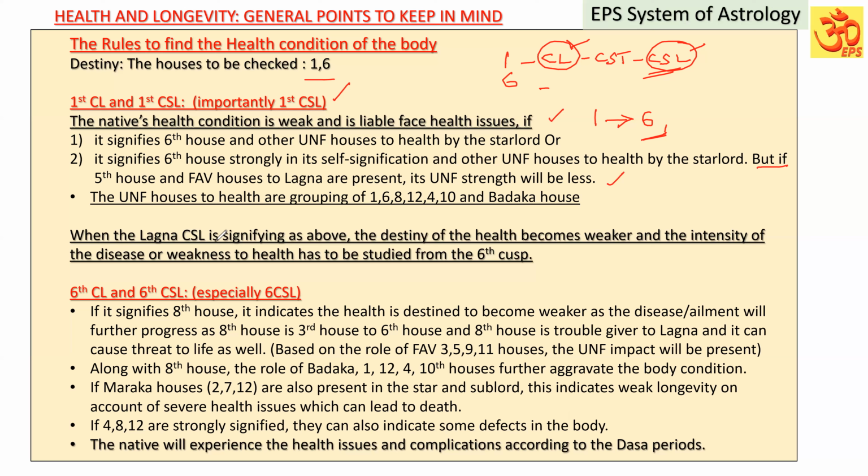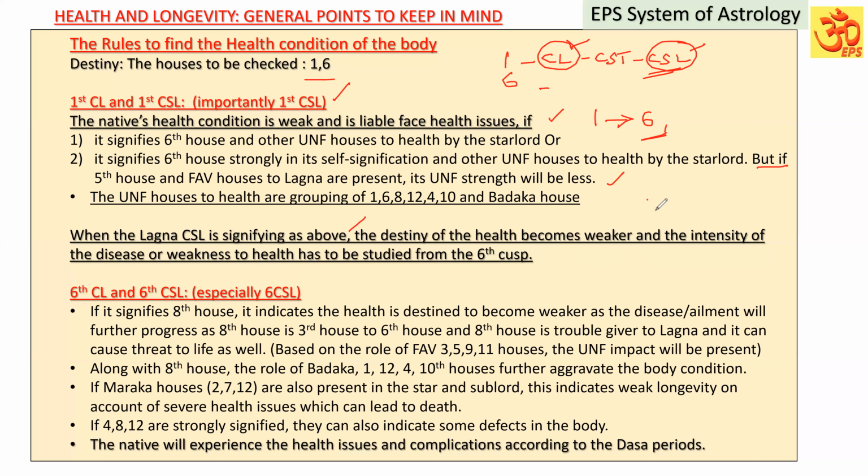When the Lagna cuspal sub-lord is signifying as above, the destiny of the health becomes weaker, and the intensity of the disease or weakness to health has to be studied from the sixth cusp.